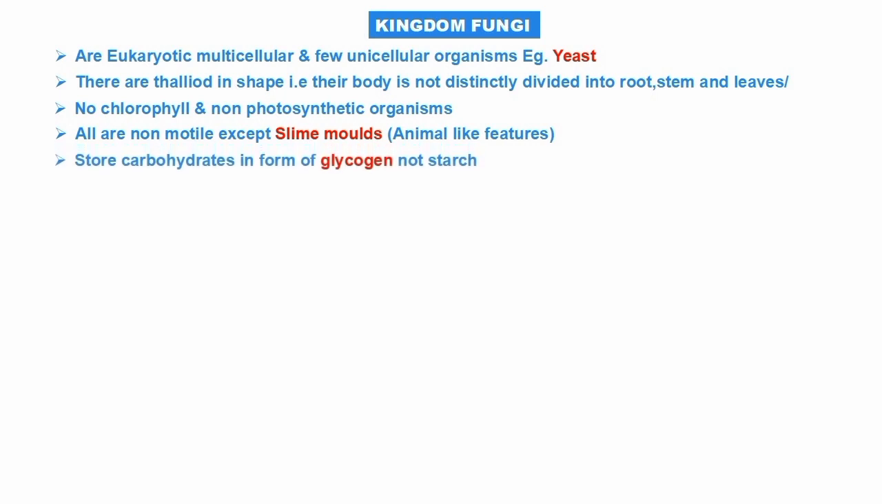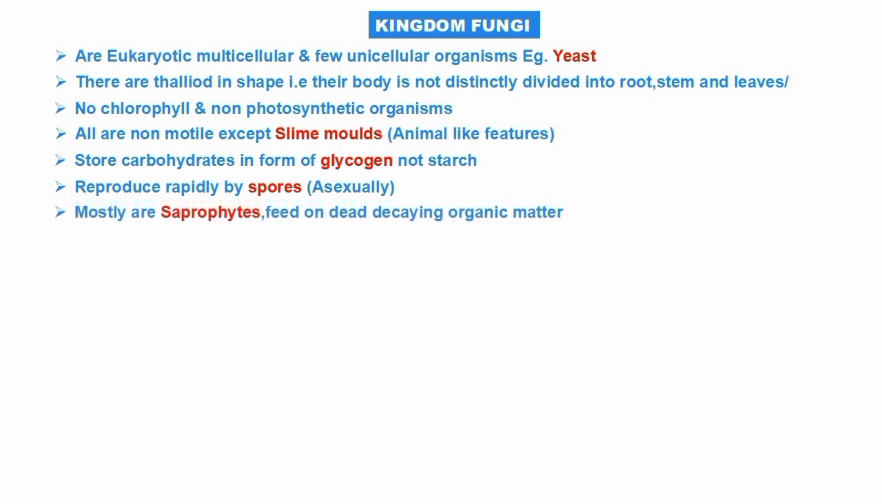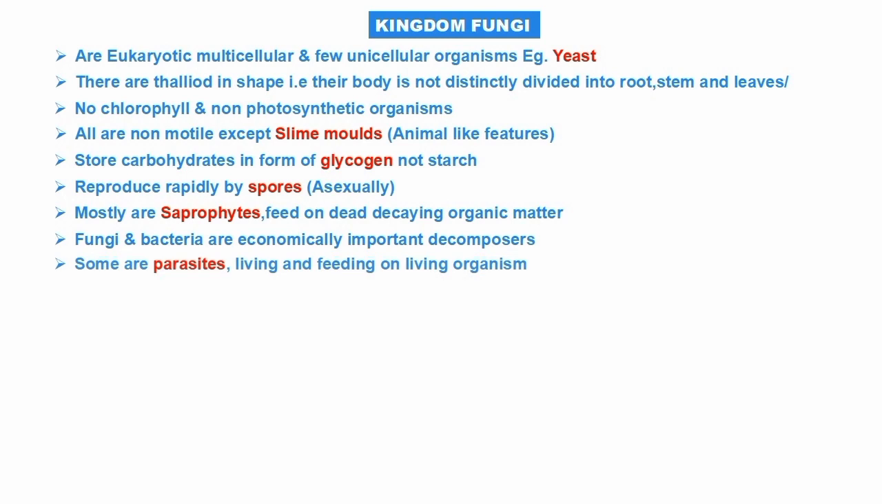All are non-motile except slime molds, which have animal-like features, and they store carbohydrate in the form of glycogen, not starch. They reproduce rapidly by spores, which means asexually. Mostly they are saprophytes, feeding on dead decaying organic matter. They feed on dead decaying matter and they decompose them.